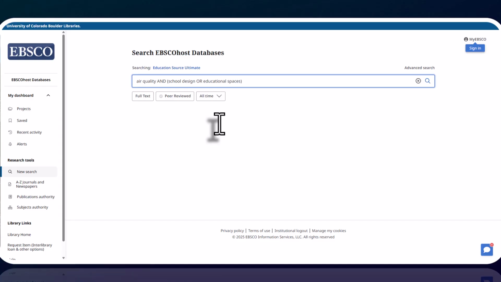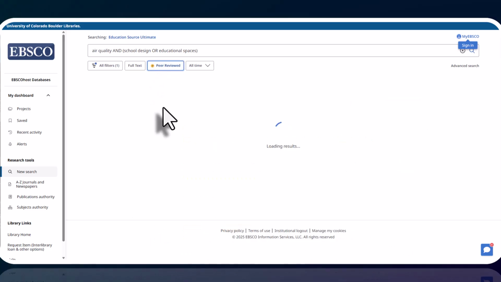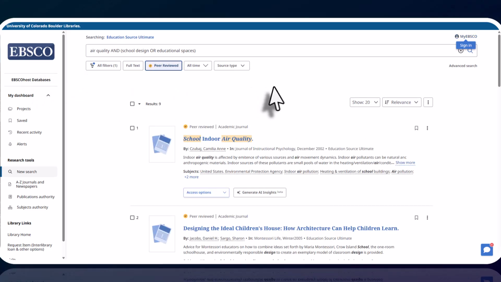Because I've connected school design and educational spaces with an or, that means that I am looking for articles that have either of those terms in it, but not both of those terms. The article does have to have the concept of air quality in it. Fortunately, the filter to locate just peer-reviewed research articles is right under the search box on our page results. Just click the button that says peer-reviewed, and your results will be only peer-reviewed research articles about school air quality.